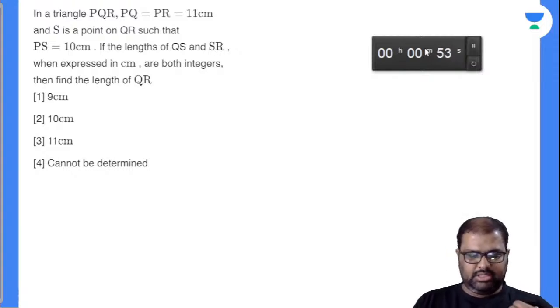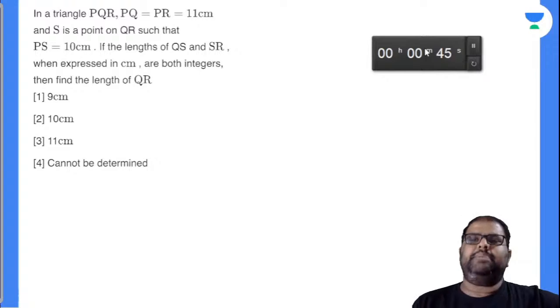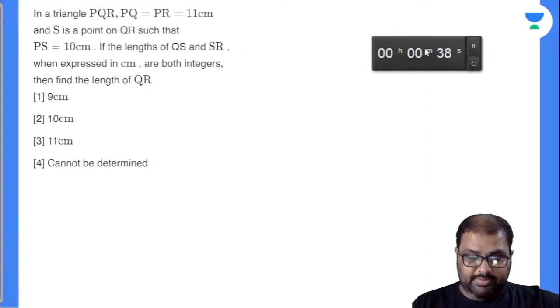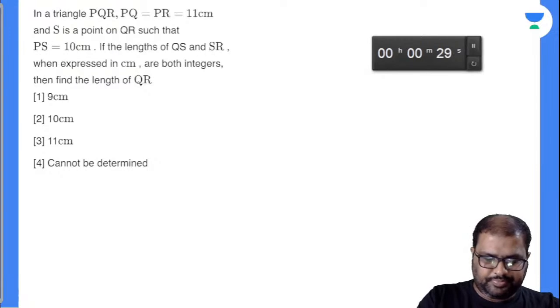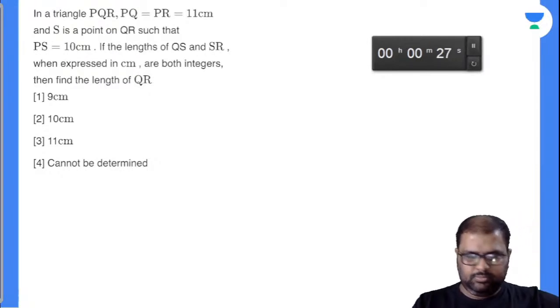Any answer for this? In a triangle PQR, PQ is equal to PR is equal to 11 centimeter and S is a point on QR such that PS is equal to 10 centimeter. If the lengths of QS and SR, when expressed in centimeter, are both integers, they are not fractions, not point values, they are integers. Find the length of QR is the question asked.